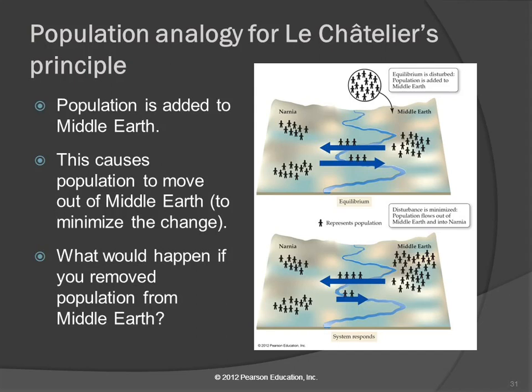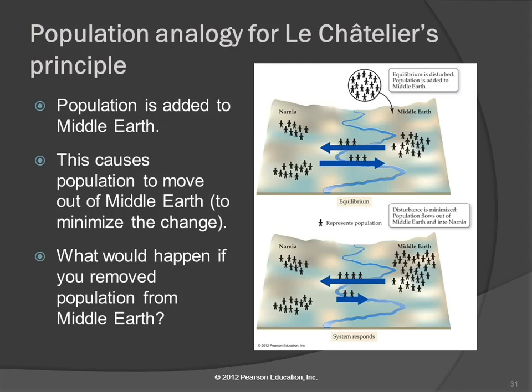So let's go back to our population analogy. We were talking about immigration from Narnia into Middle-earth. It kind of settled out because originally Narnia was overpopulated and Middle-earth was underpopulated, and so people moved to Middle-earth because there was more opportunity there. The populations on each side were relatively constant, even though there were people moving back and forth, because people always think it's better on the other side. The grass is always greener on the other side of the fence.